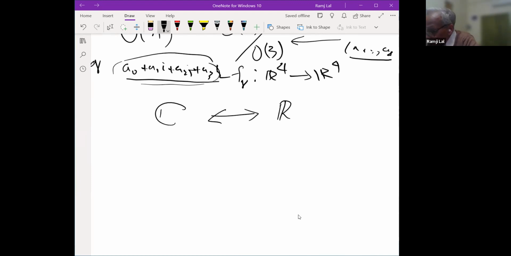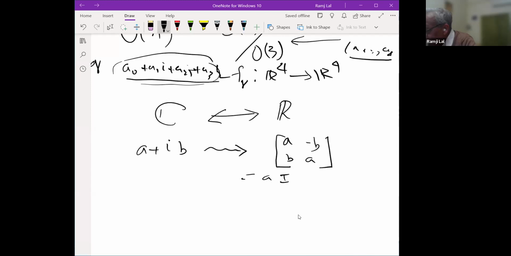Suppose you have a complex number a plus ib here. You can also view this as a 2 × 2 real matrix. I will put minus b here, and a here, right? So this is a times the identity plus b times the matrix with -1 and 1.